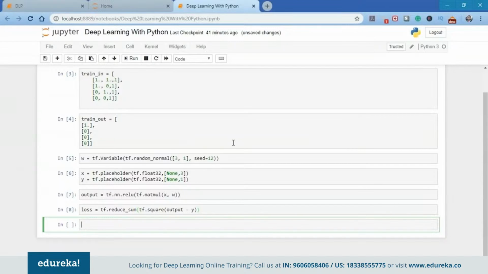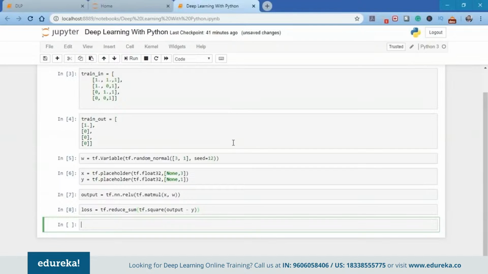Now, another thing important here to note is that what we need to do is minimize the error. So TensorFlow, the deep learning library, provides optimizers that slowly change each variable, that is the weights and the biases, in order to minimize the loss in successive iterations. Now, one of the simplest optimizers available here is the gradient descent optimizer, which I'll be using in this case.